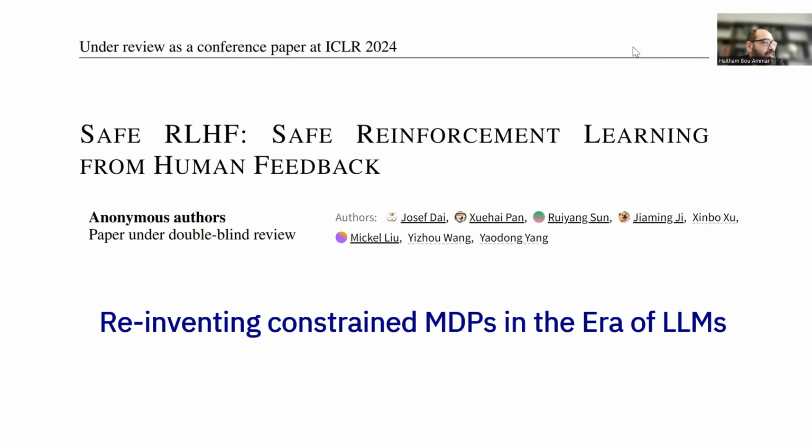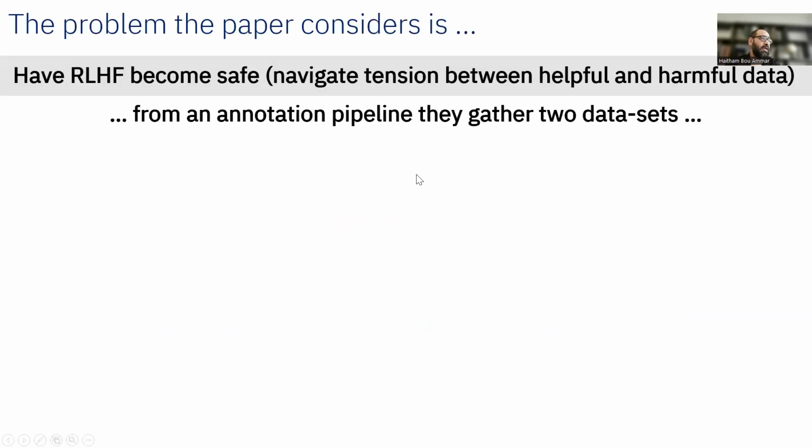This paper is nice, and for people who are versed in constraint MDPs, this is more of an application of constraint MDPs to solve a very critical problem in reinforcement learning from human feedback, which is being safe with respect to humans and with respect to prompts and shielding yourself. And they do not claim that they aim to create a new safe RL algorithm. Okay? So let's start trying to understand what this paper is doing.